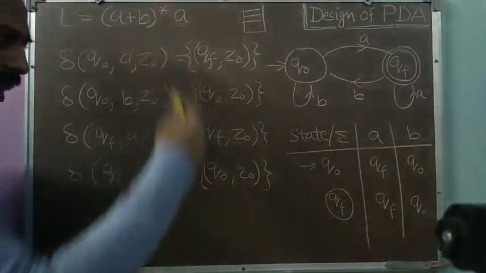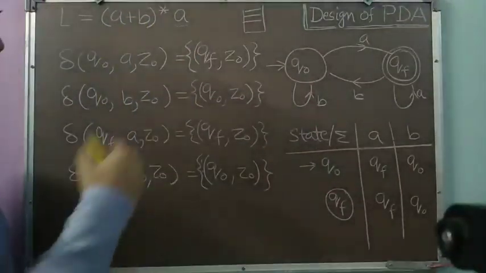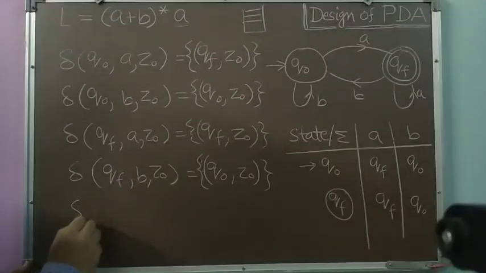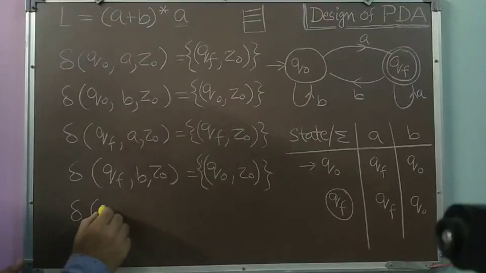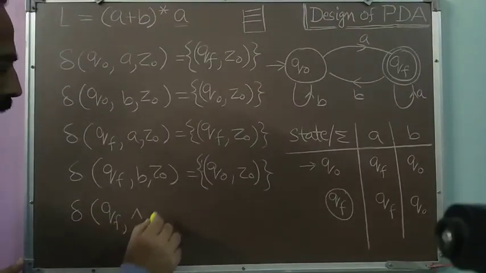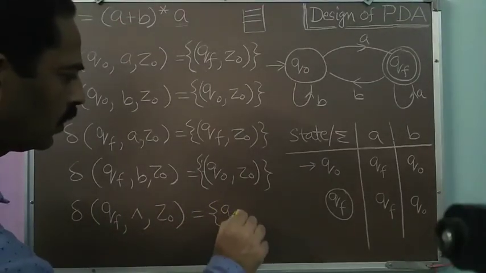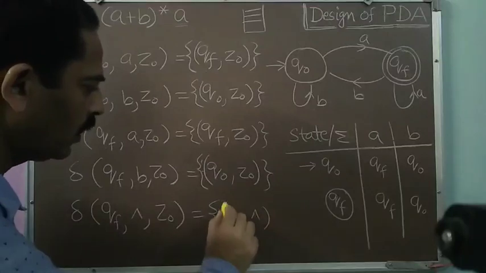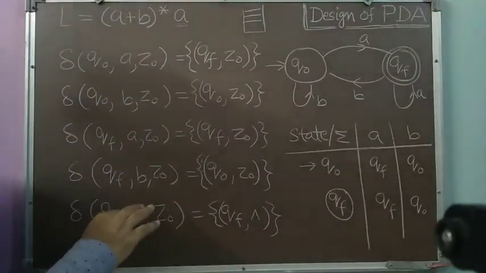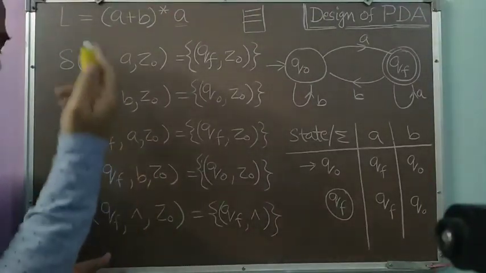Suppose we want our PDA to accept the language through the null store. Then we simply have to add some more transitions from the final state. So delta of QF, null, Z0 gives QF, null. So we simply remove the topmost push down store symbol Z0. Because we are not using the push down store, on the push down store there is one symbol, Z0.